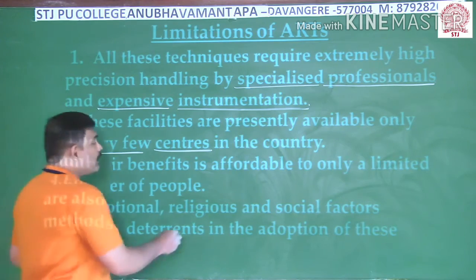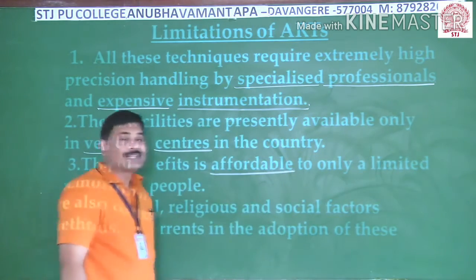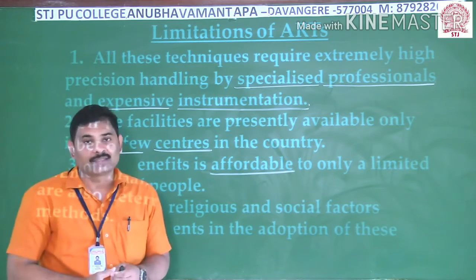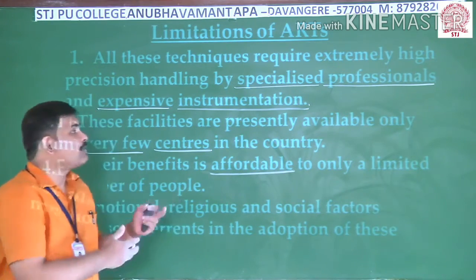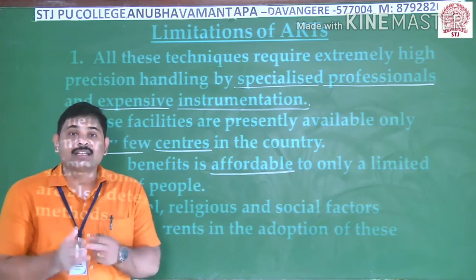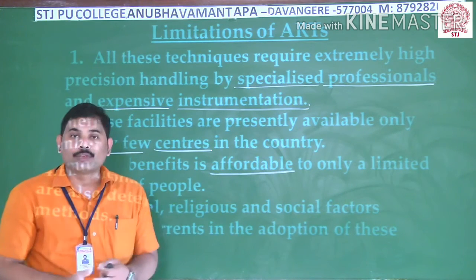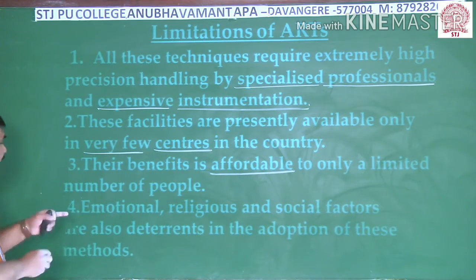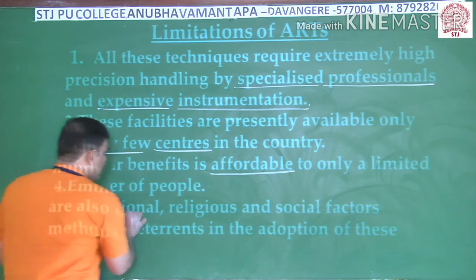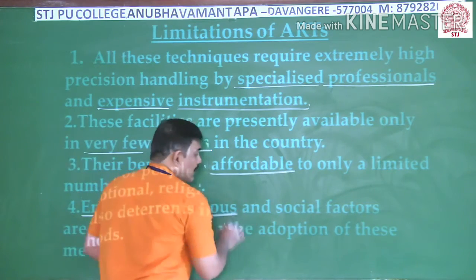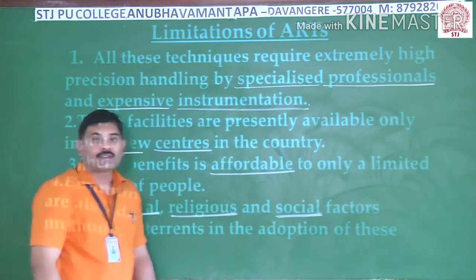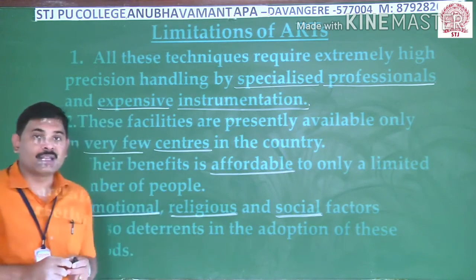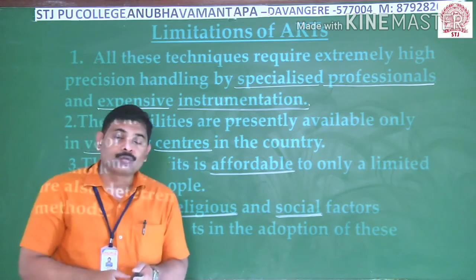Thereafter, it is not affordable to all, because it is a highly expensive process. The middle class and lower middle class families cannot bear to have these kinds of ARTs. Since it is highly expensive, it is not possible to make it available to all people. Another important thing is that emotional, religious as well as social factors impede allowing these kinds of techniques. So these are the important limitations related to ARTs.